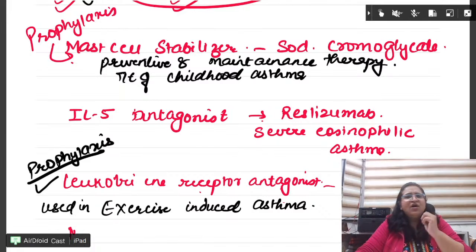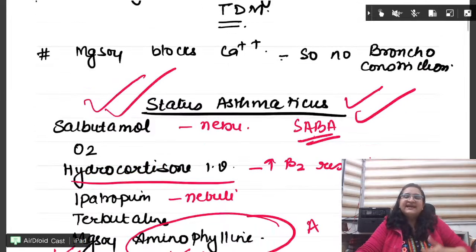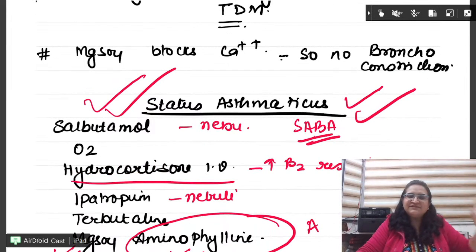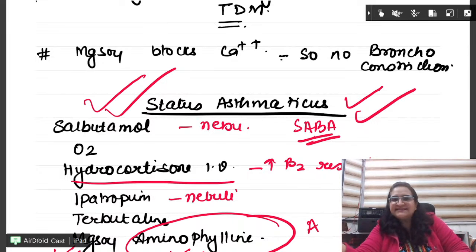Prophylaxis can be of childhood asthma, exercise-induced asthma. They are never used in acute asthma. For acute asthma, the drug of choice is SABA. Every situation, SABA, SABA, SABA. For maintenance, we give the steroids.